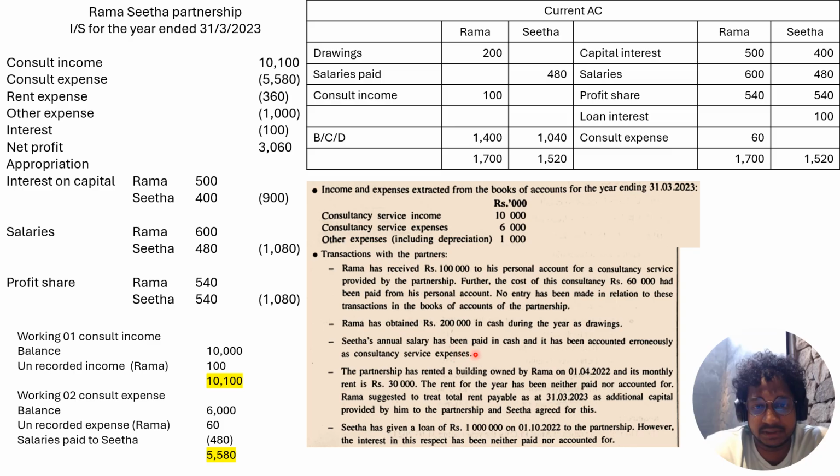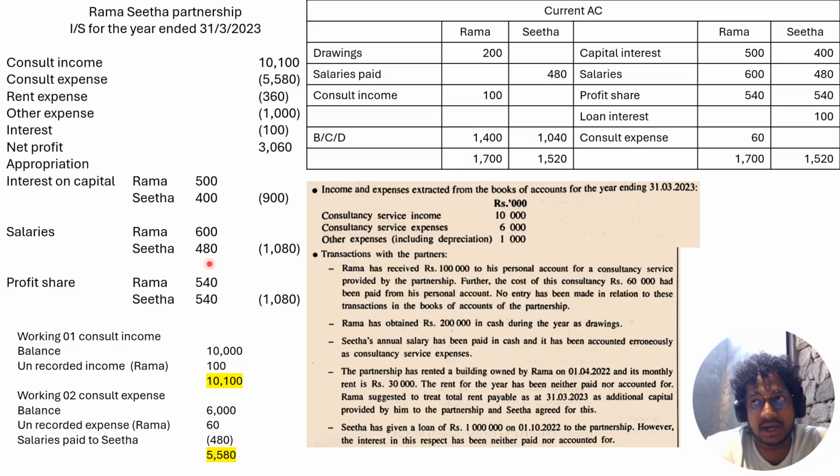Sita's annual salary has been paid in cash and it has been accounted erroneously as consultancy service expense. The salary as per the agreement for Sita is 480. That 480 was already paid by the partnership and they recorded it as consultancy service expense.